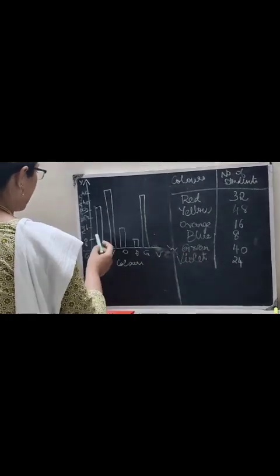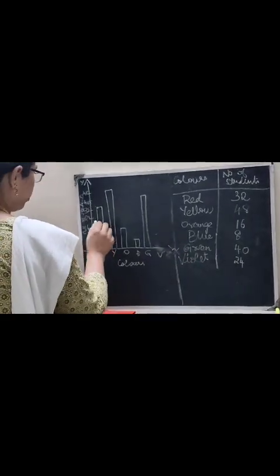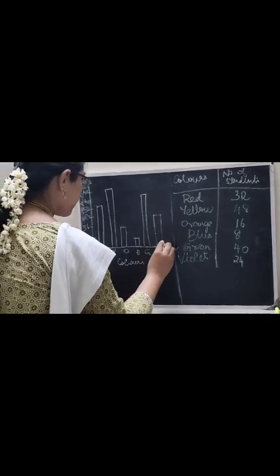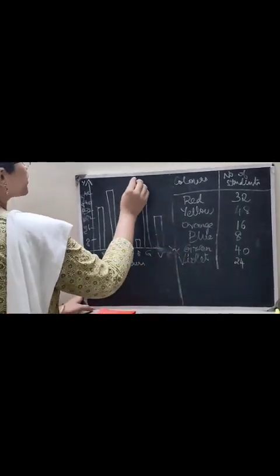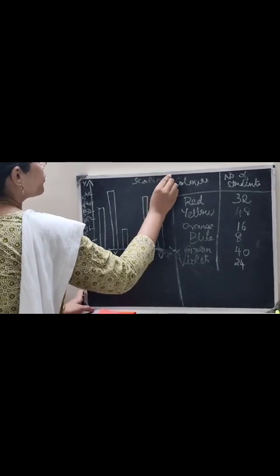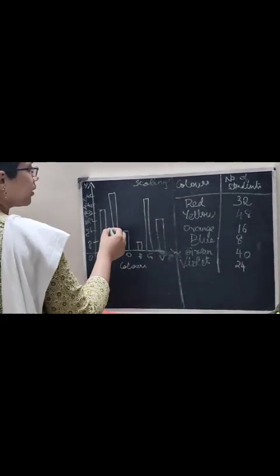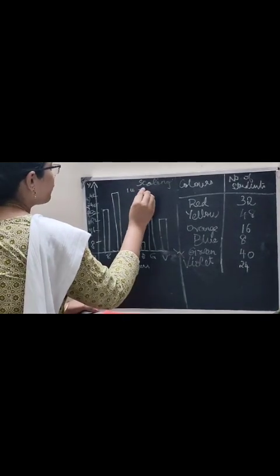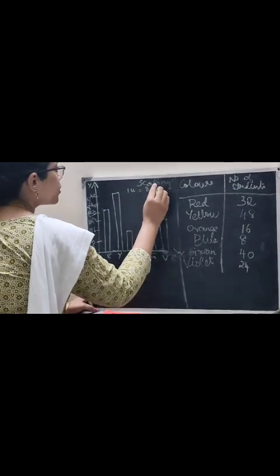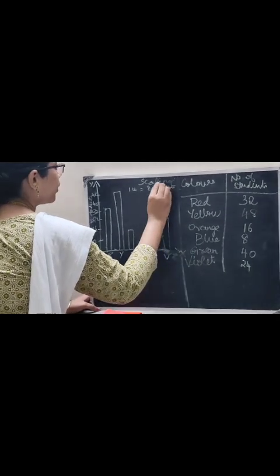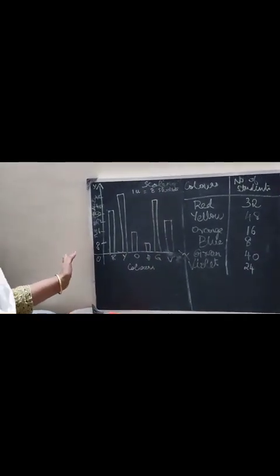How many of you like violet? 24. 24 students like violet. Okay. So scaling. Scaling, how have we distributed the students number? 1 unit is equal to 8 students. Okay. I hope you all have understood this topic.